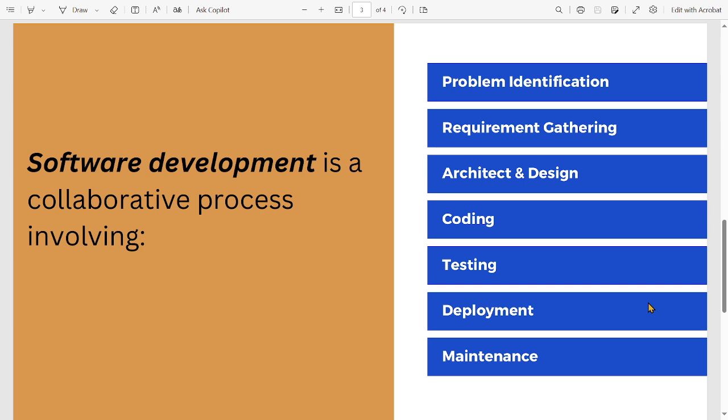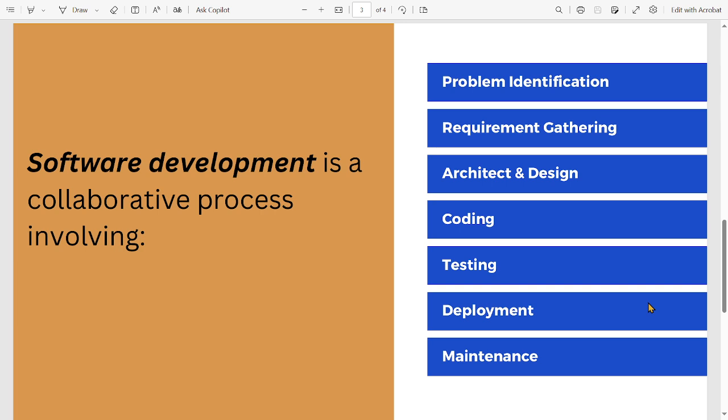Once the design and architecture is finalized, then according to the architecture and design, the coding part comes into the picture, where the actual code for the software is created. And after the coding is completed, then testing is done for that software. After the testing is completed, then that software is deployed in the live environment, where the actual users or the problem that is required to be addressed with this software is taken care of. So that's the deployment part, and post deployment comes a very critical phase, that is the maintenance part.